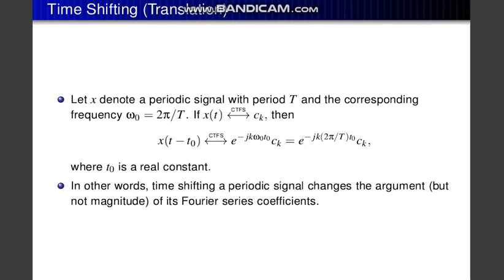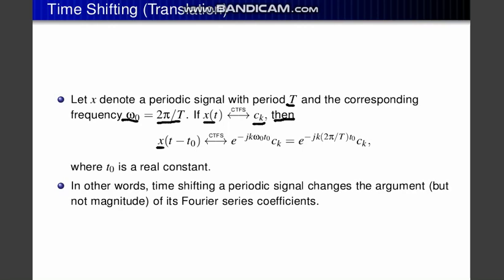Now we are heading towards the next property in CTFS, continuous time Fourier series, that is the time shifting property. How can that be done? Let x denote a periodic signal with period T. The corresponding frequency omega naught will be 2π by T, because we know omega naught is equal to 2πf, and from there we get 2π by T.